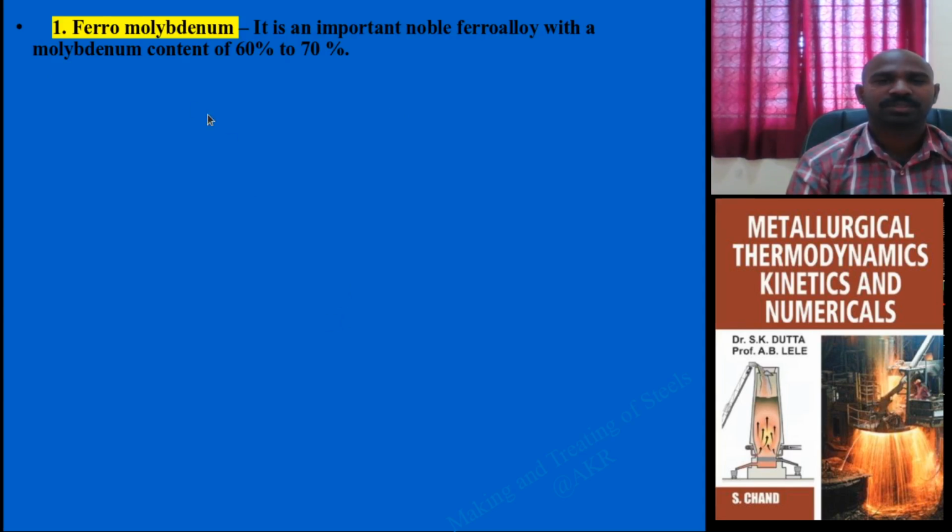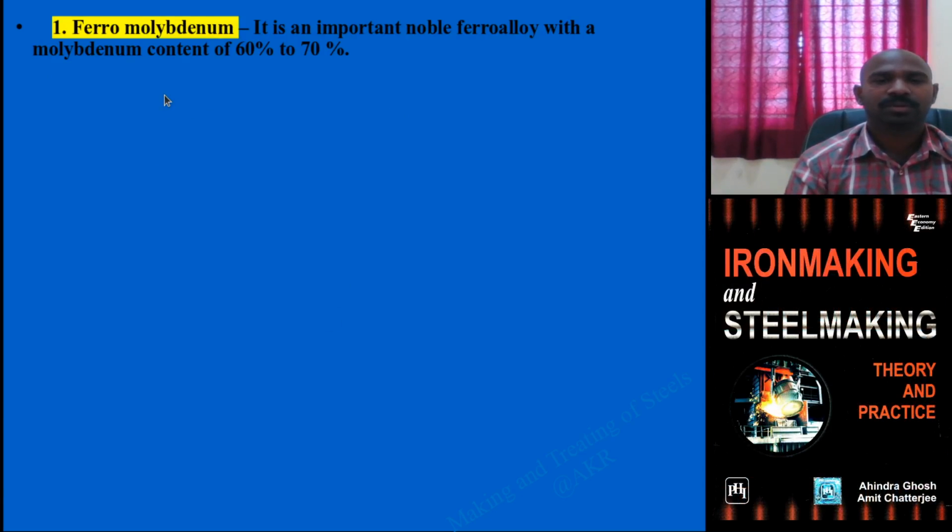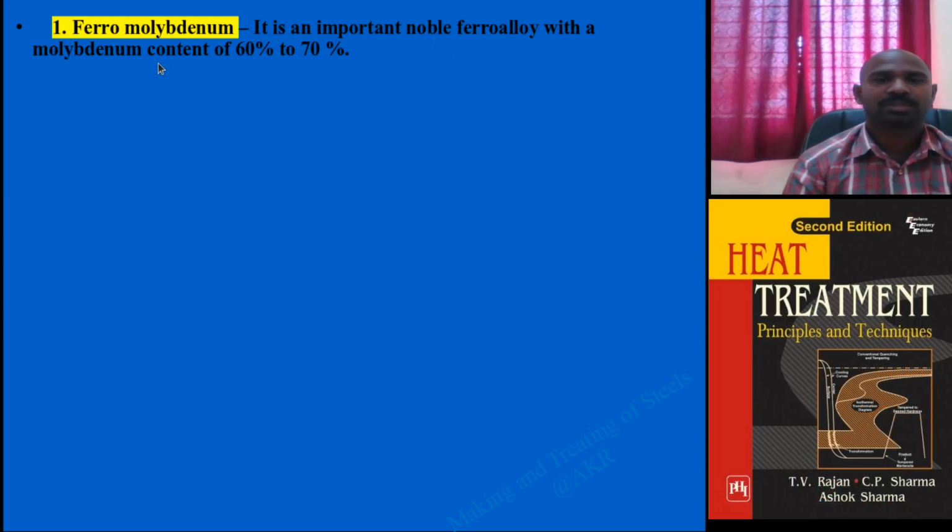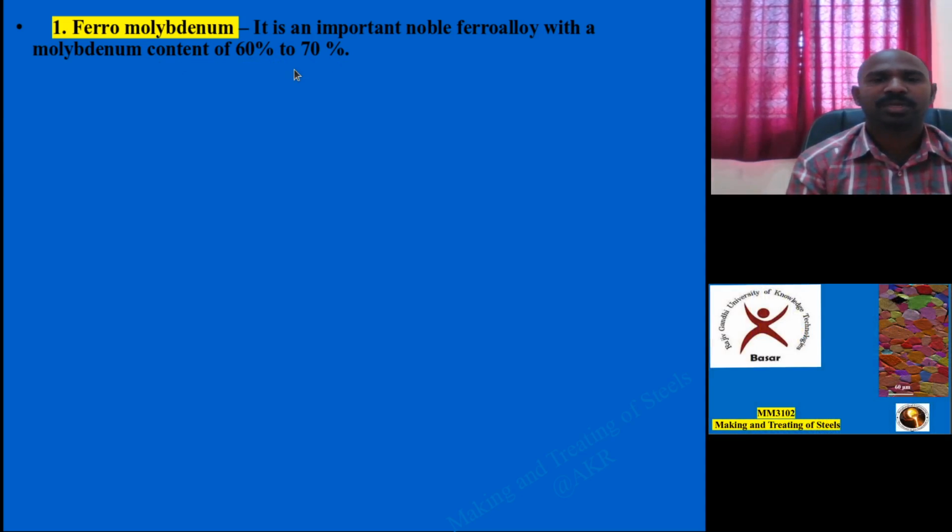And now let me take one example, ferromolybdenum. Ferromolybdenum is an alloy of iron and molybdenum with molybdenum content varying from 60 to 70 percentage. Remember this point. Point to remember.